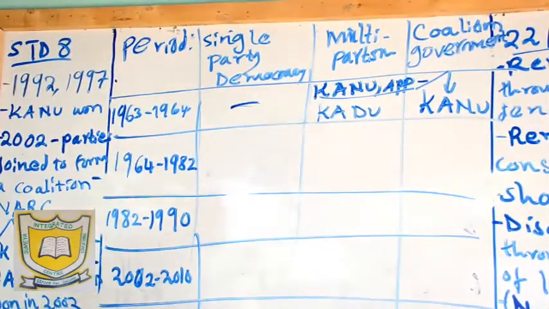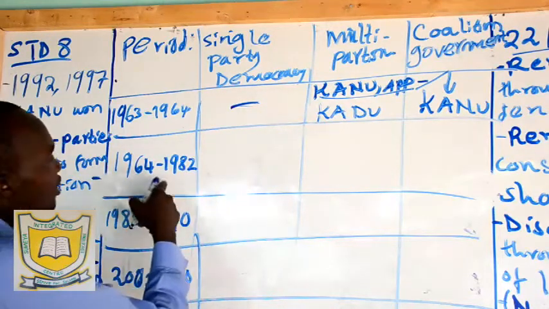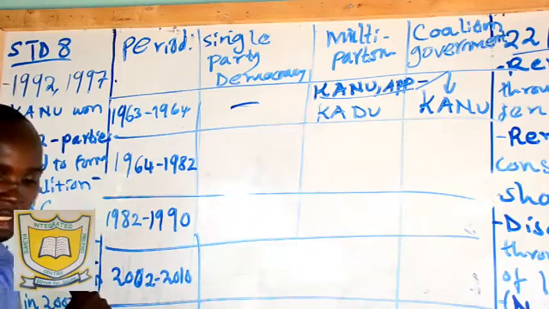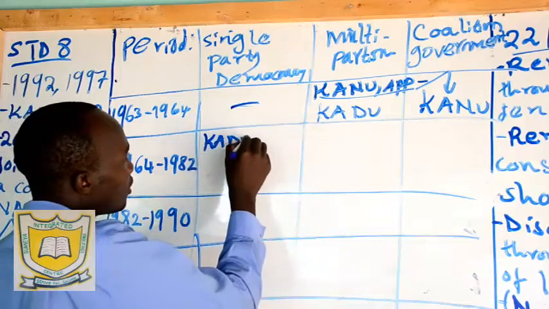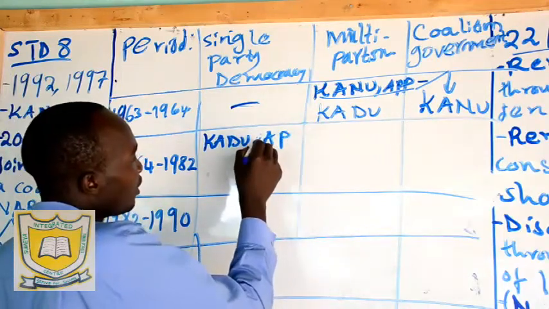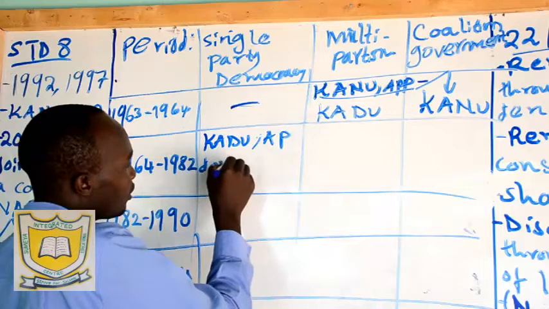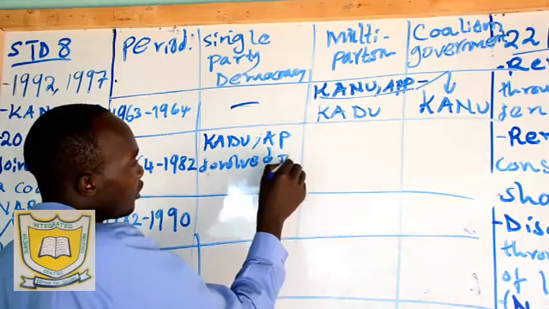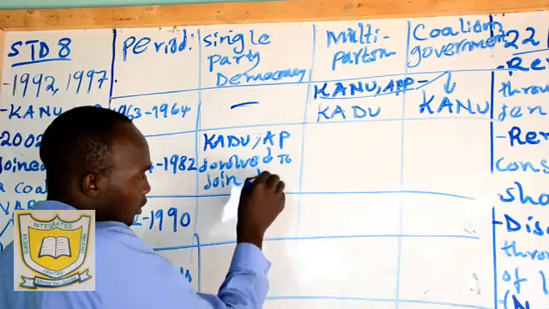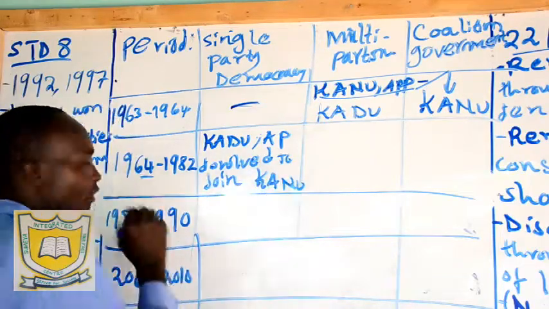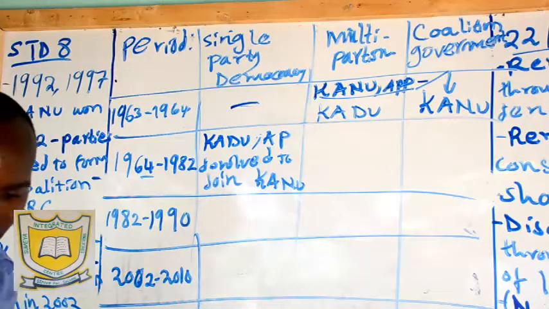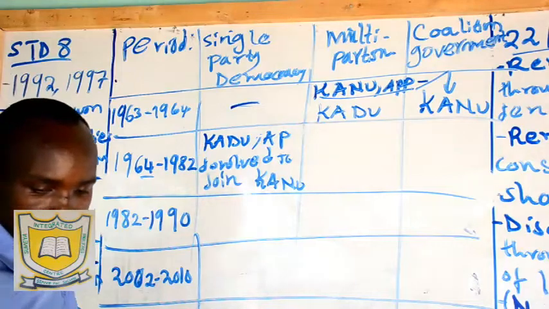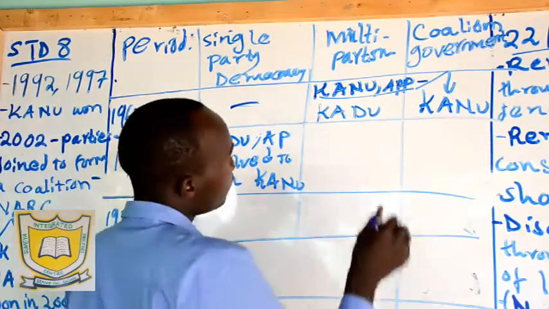Then from 1964 to 1982, we said there was single party democracy, where KADU and APP dissolved to join KANU in the same year, 1964.